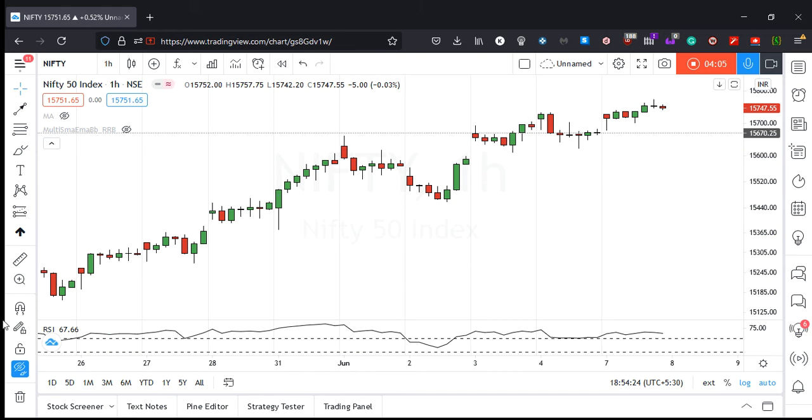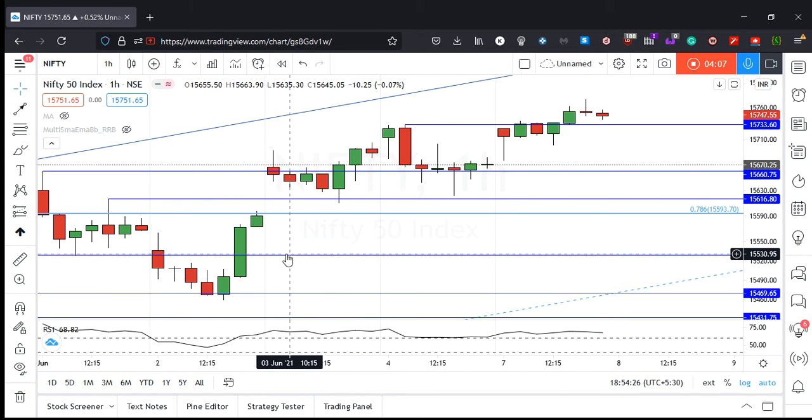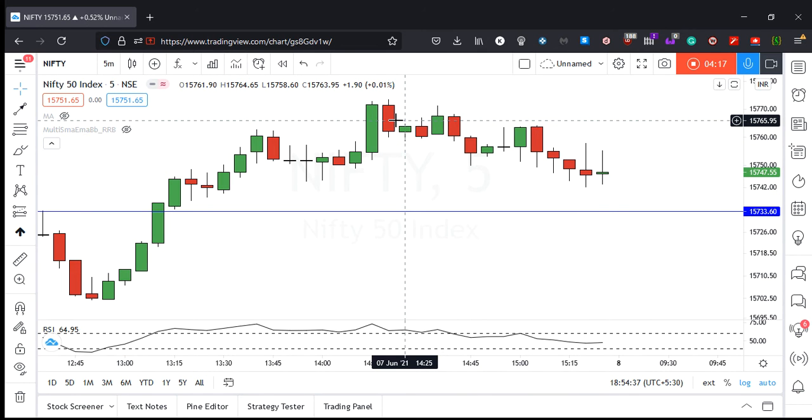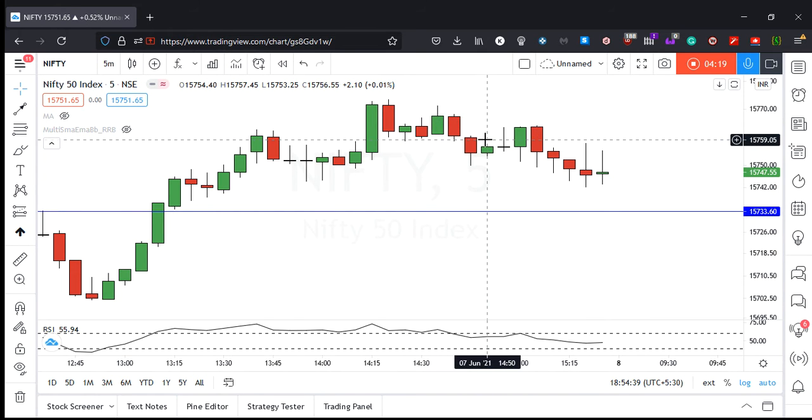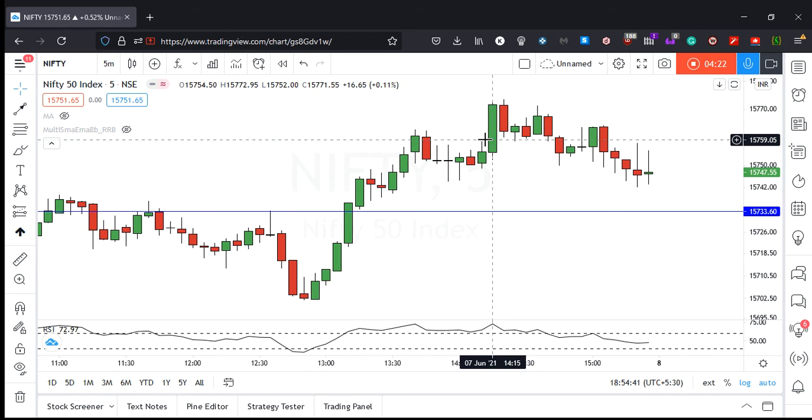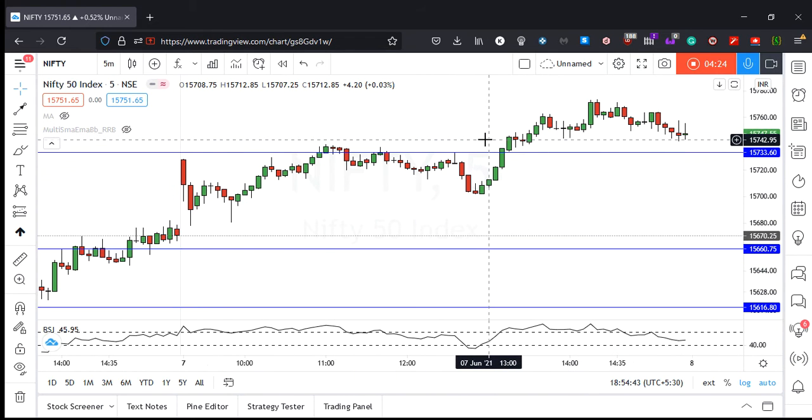But yeah, this is the Nifty hourly chart. I'll just get back my drawings, and we can see yesterday's high, or rather 4th June's high, has been held, which is a good sign in my opinion. So clearly, one thing we can make out is that Nifty is more bullish than Bank Nifty. We'll come back to the hourly chart in a bit, but I just want to show you the 5-minute chart.